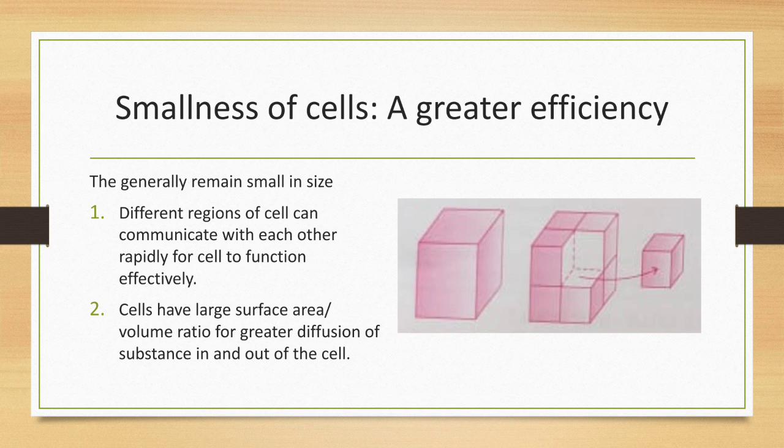One side is 2 mm and another side is 2 mm, so the surface area of each face is 2 mm by 2 mm. With 6 surfaces, the total is 24 square millimeter.